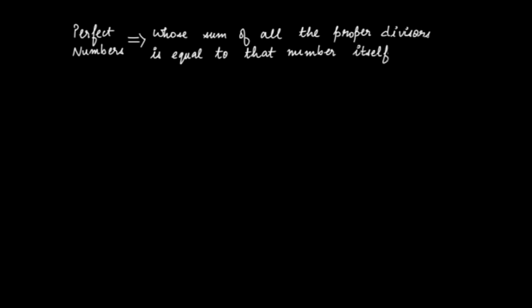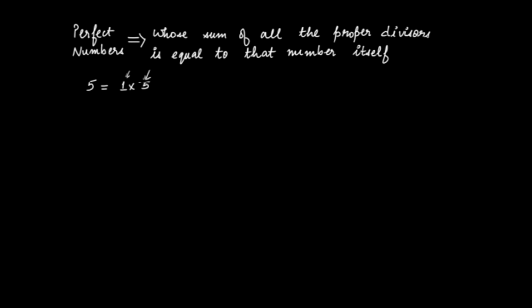What does that mean? Let's take the number 5. In the form of factors, 5 can be written as 1 times 5, right? And are there any other factors possible? The answer is no. 5 is a prime number, and any prime number has only two factors, that is 1 and the number itself. So first factor is 1 and the next factor is 5.